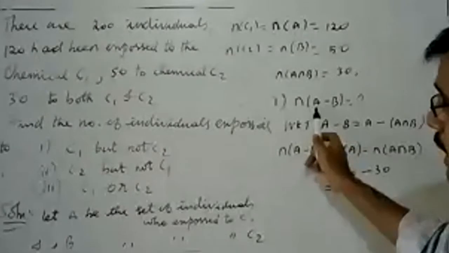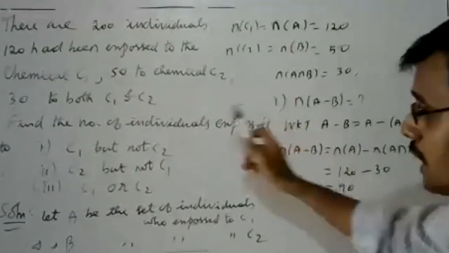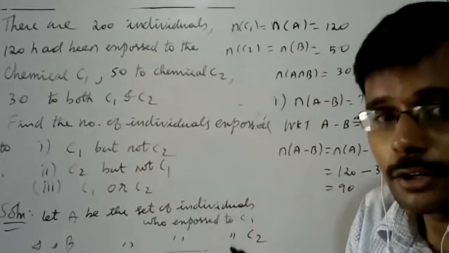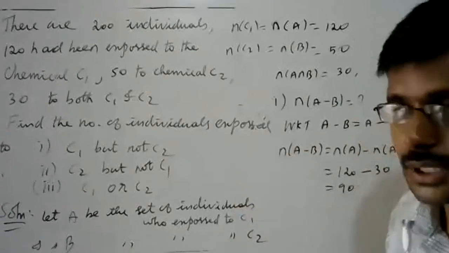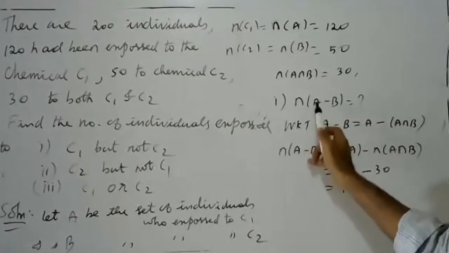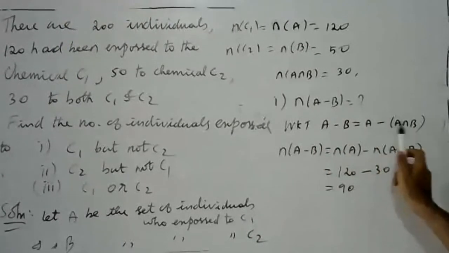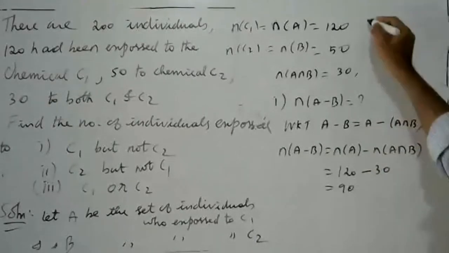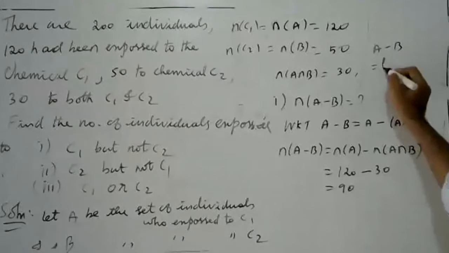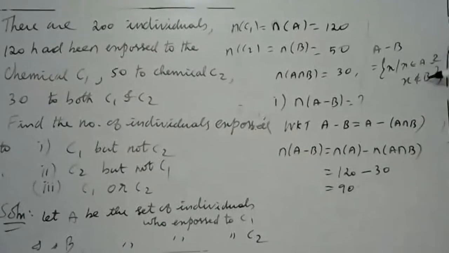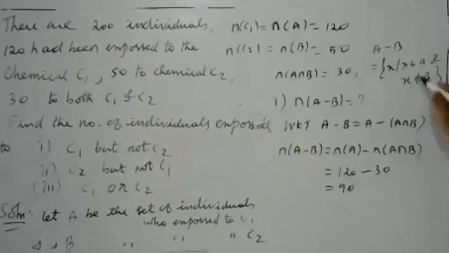C1 means the set A, and C2 means the set B. Exposed to C1 but not C2 means the individuals belong to A and do not belong to B. That means A minus B can always be written as A minus A intersection B. A minus B means the set of all x in A and x not in B. If there are any common elements between A and B, you remove them. That is A intersection B.